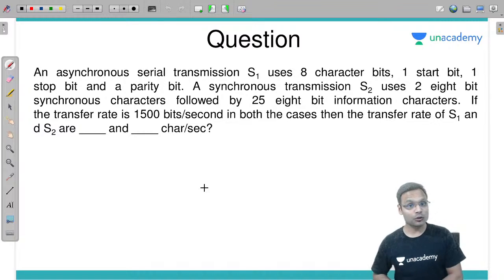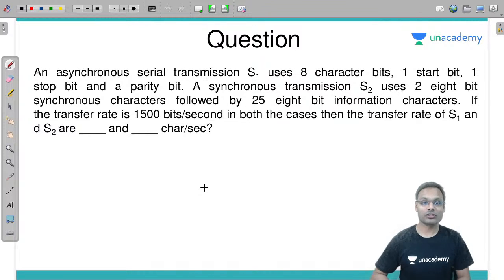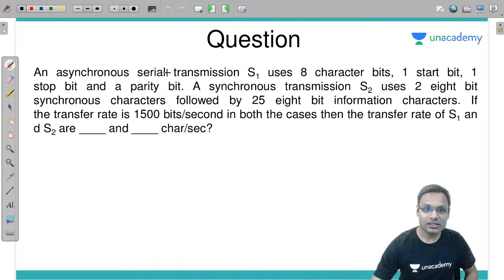Next one. Another question on the same topic of asynchronous transmission. An asynchronous serial transmission S1 uses 8 character bits, 1 start bit, 1 stop bit, and a parity bit. A synchronous transmission S2. So we have two different types of transmissions, S1 and S2. So S1 says what?